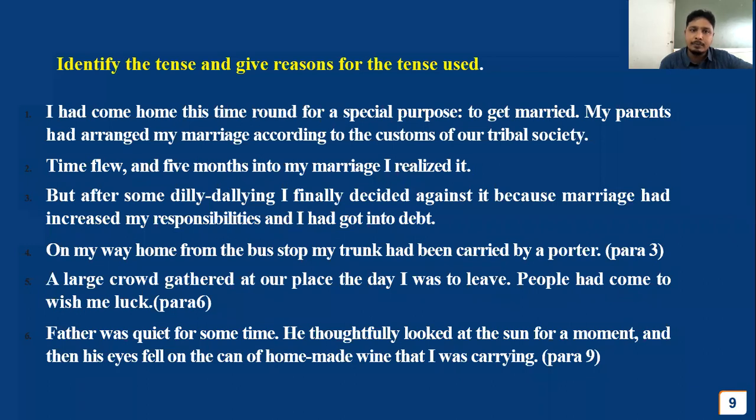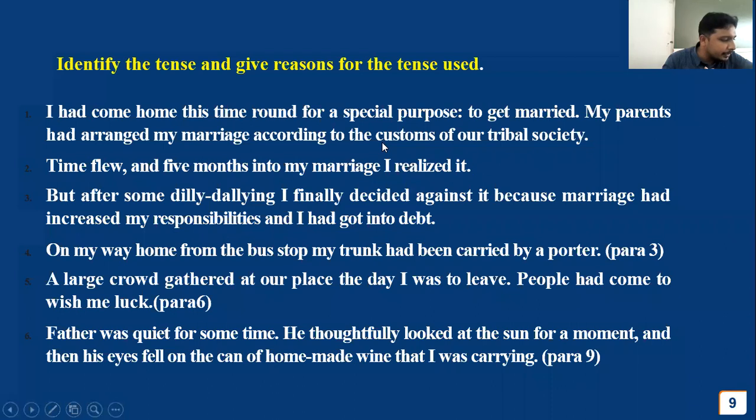I had come home this time for a special purpose, and my parents had arranged my marriage according to the customs of tribal society. So this particular sentence, my parents had arranged my marriage and I had come home, both are expressed in past perfect tense. The reason is that these two sentences happened before the author started narrating the story.